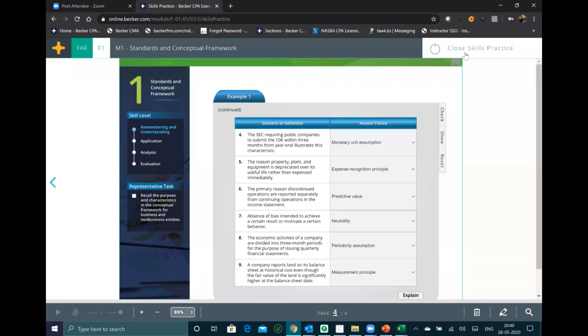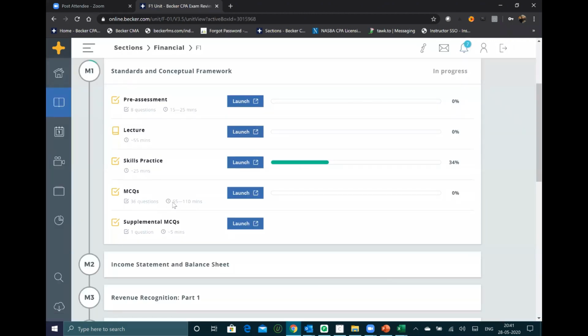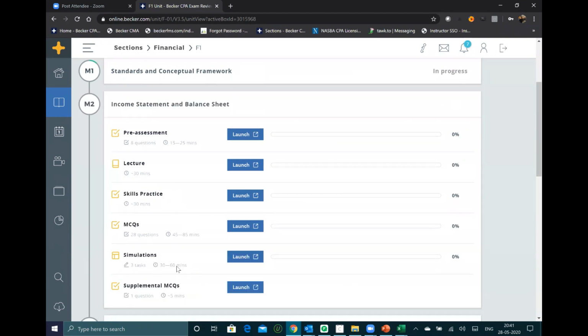Why I'm telling you so much is, because you have paid for this product, I would suggest you strongly that you don't leave anything from the Becker product. They have covered so many features here. Even the simulations, don't leave any of the sims. Try to do each and every sim, whatever time it takes. It is better to postpone the exam rather than failing the exam, right? I don't want you to be in a hurry and skip some of the sims or mock tests.